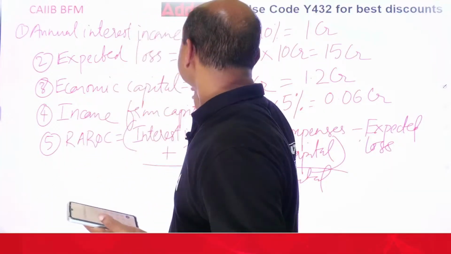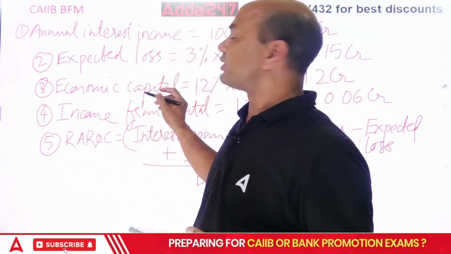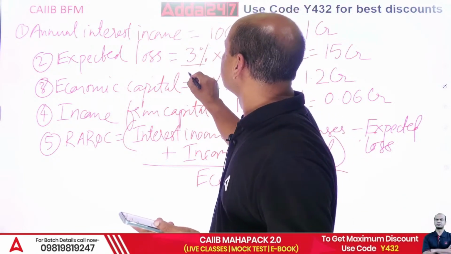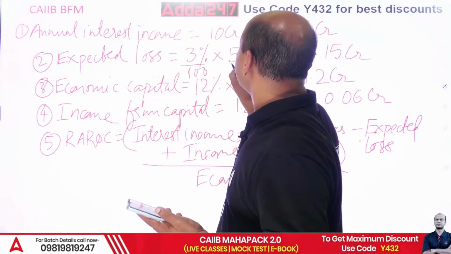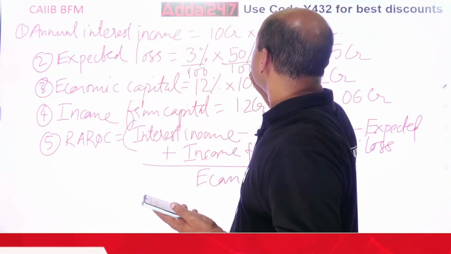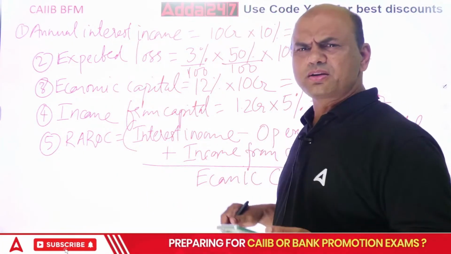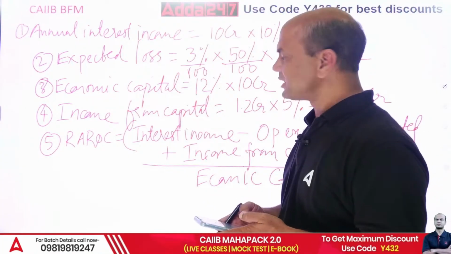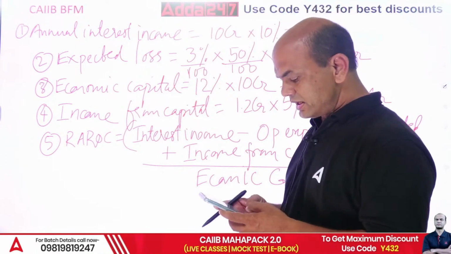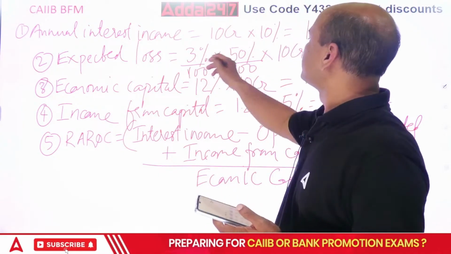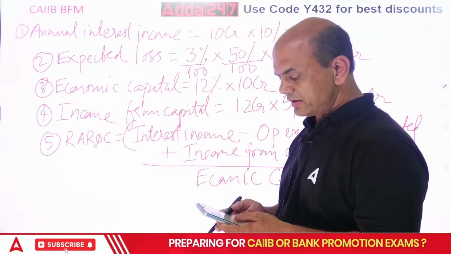Okay. So what is this? 3%. Percent means what? See, I'll write it over here. 3% means 3 upon 100. 50% upon 100. And then do it now. Now you'll get a different figure. That's what I was wondering. How come this happened? So 3 upon 1, or you directly multiply it first. 3 into 50, 150, right?